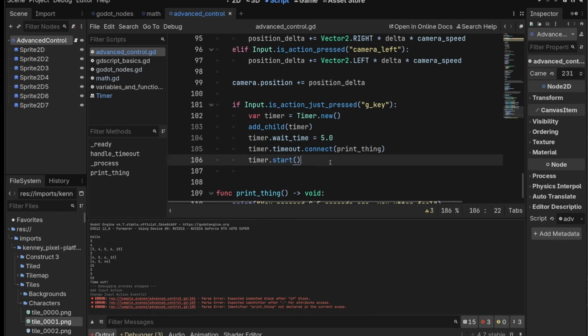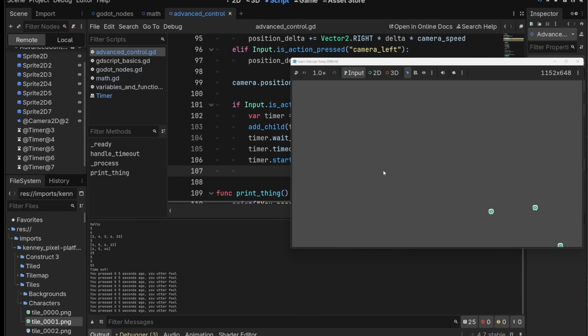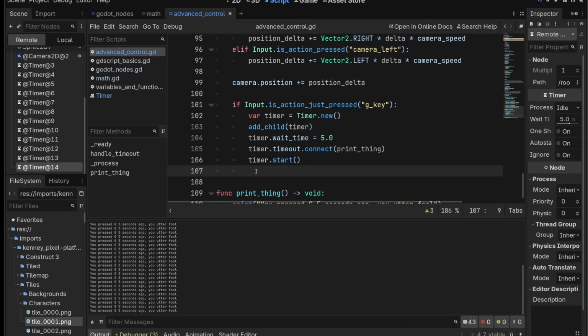Now, because this is in process, this will happen every time we press G. So we'll see if we can make a bunch of them happen. G, G, G. Well, 5 seconds pass and these all come up. Press it again, comes up again. And if we look at the remote here, every time we press it, you'll see we add a new timer to our tree. Now this is not ideal because we're not cleaning them up. So as a little bonus, maybe let's figure out a way to clean these up after we trigger them.